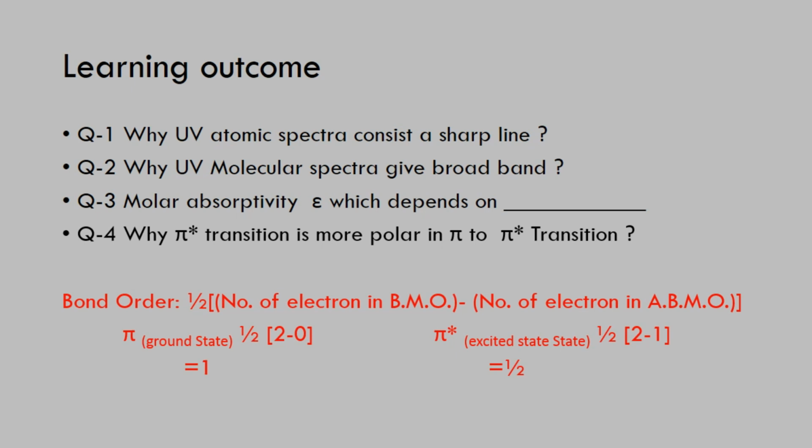All of you know very well that whenever bond order decreases, bond length increases, and when bond length increases, it is more polar, or it has a certain dipole moment. That's why we can say that in pi to pi star, the pi star state is more polar. So this is basically the answer. Now I conclude this lecture, and I think this learning outcome is very helpful for you.